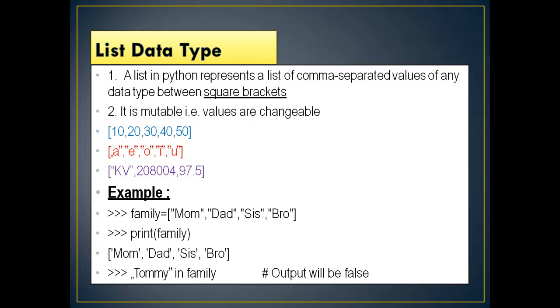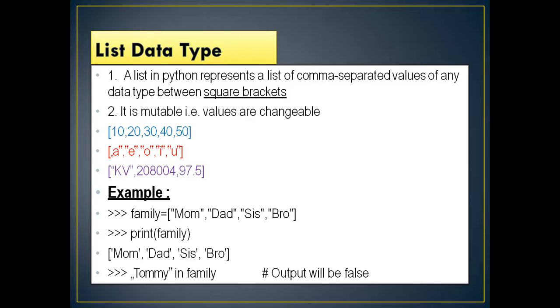You can see here a string is also there, a float number is also there, integer values are there, meaning the members of a list can be of mixed type. For example, family is a list of mom, dad, sis, brother, all strings. If you print family, the same values mom, dad, sis and brother are printed under square brackets.